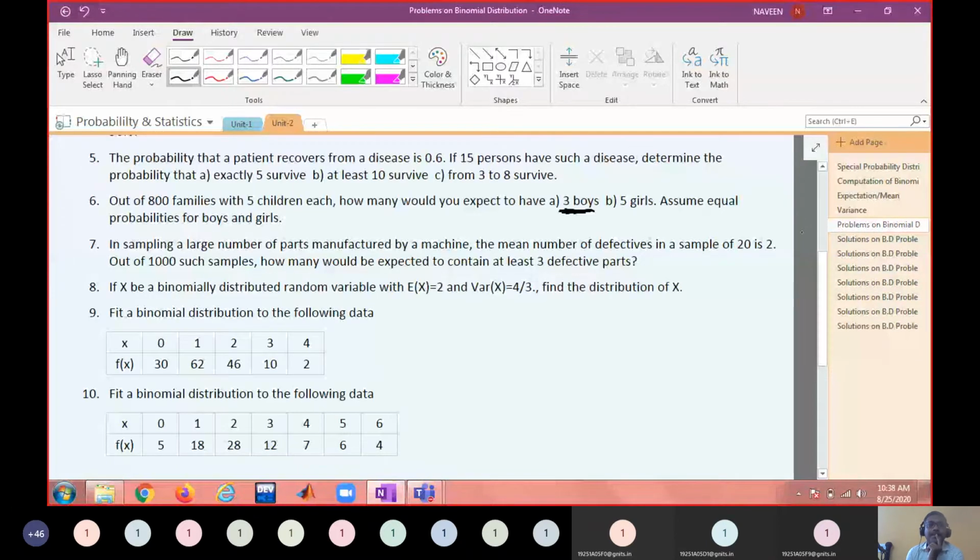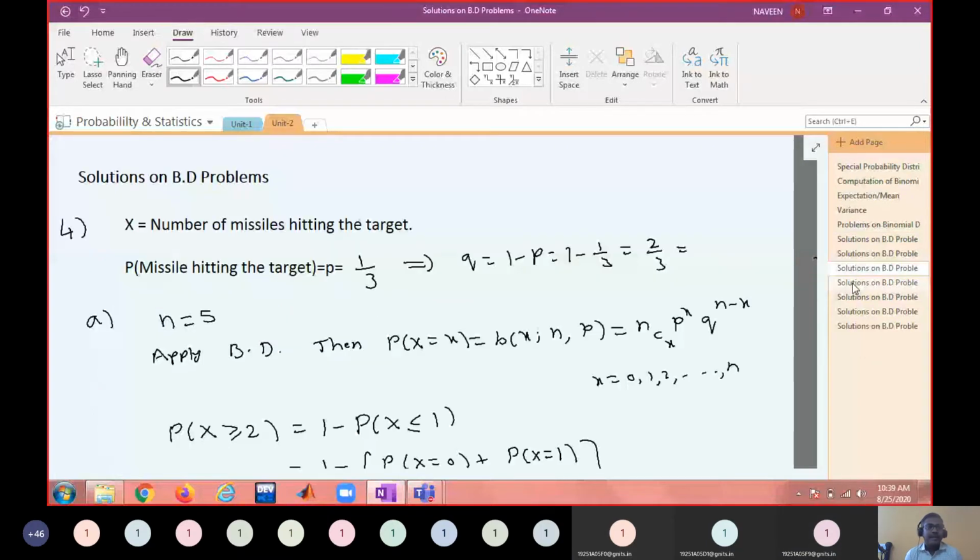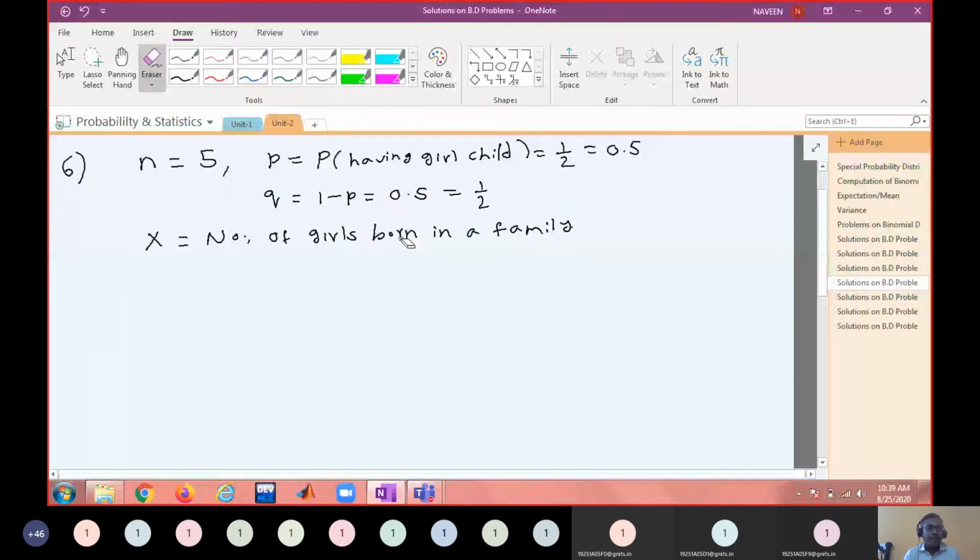It is not X equal to 3. X equal to 3 will come when you say X equal to the number of boys born in a family, right?